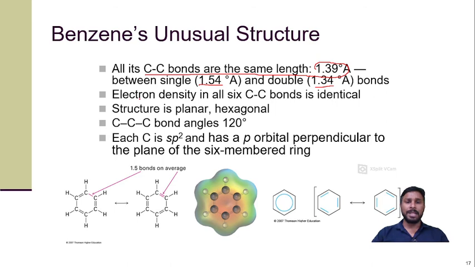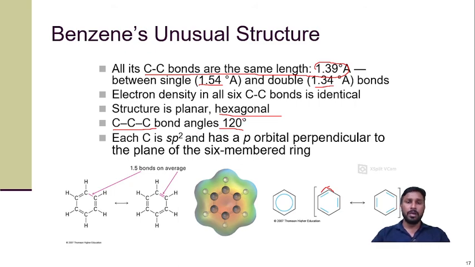Then the electron density in all the 6 carbon-carbon bonds is identical. Then the structure is planar and perfectly hexagonal. The carbon-carbon-carbon bond angle is 120 degree, and each carbon is sp2 hybridized, and one of the p orbitals from each carbon is perpendicular to the plane of the 6-member ring. So this kind of structure is there. So this is about the physicochemical property.